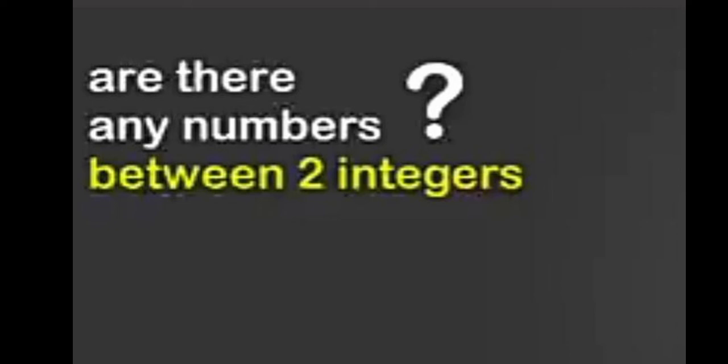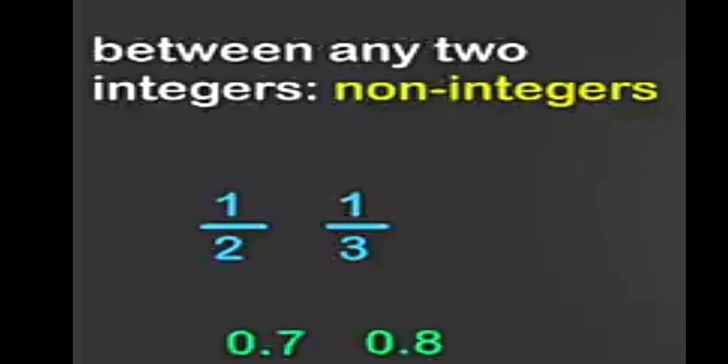Now the question is, are there any numbers between two integers? Let us specify those two integers. Are there any numbers between 0 and 1? Yes, and we use them all the time. For example, 1 by 2, that is half, 1/3, 0.7, 0.8, etc. And these numbers are called non-integers, which are known as fractions or decimals.